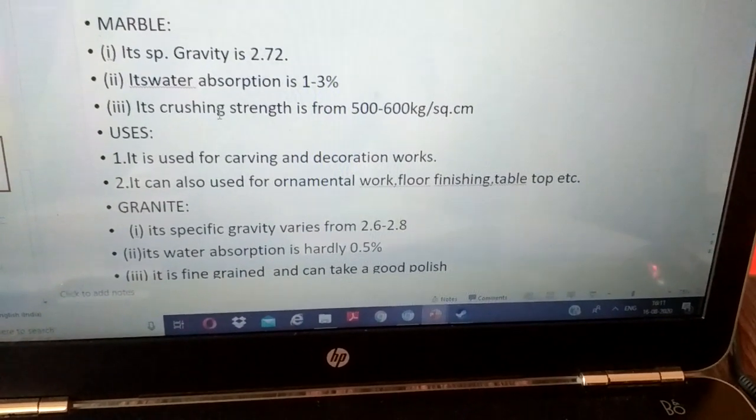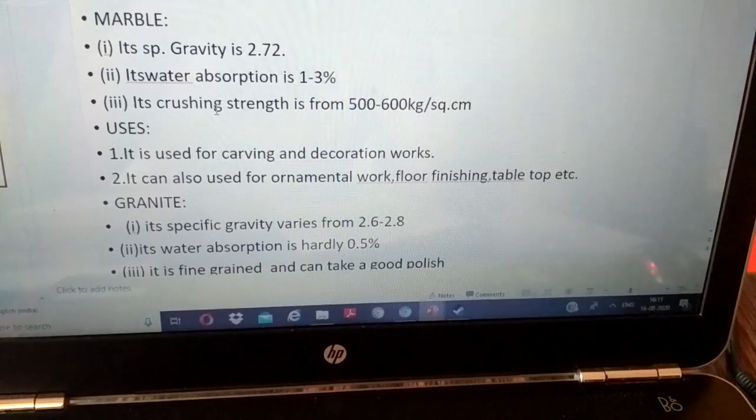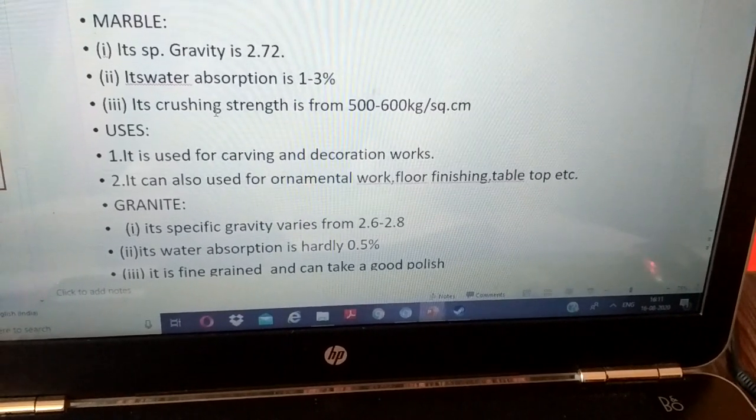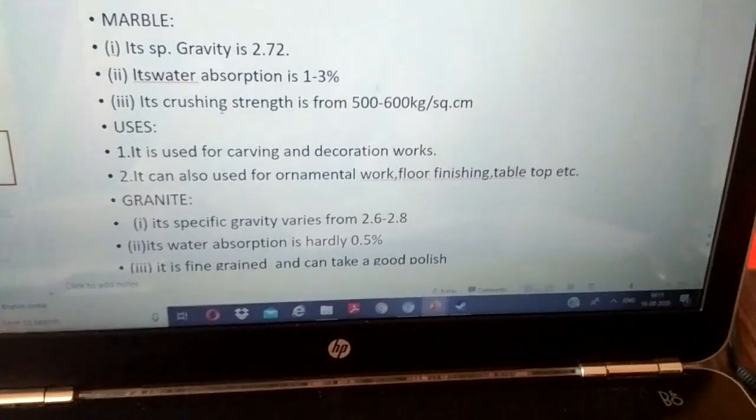Granites. Its specific gravity varies from 2.6 to 2.8. Its water absorption is hardly 0.5%. Third, it is fine grained and can take a good polish.